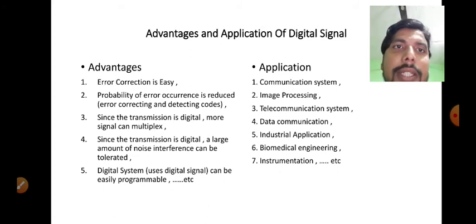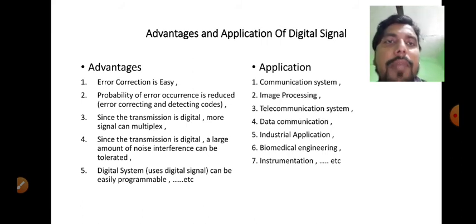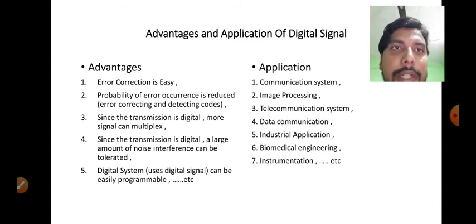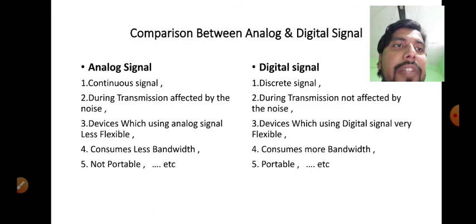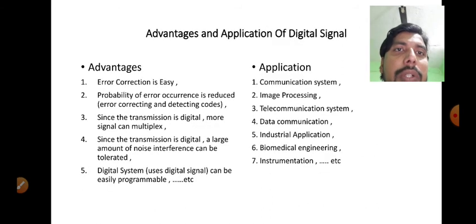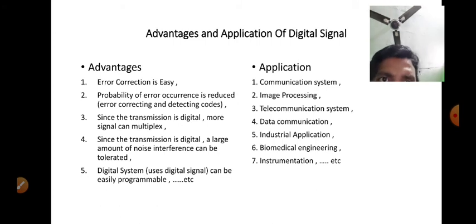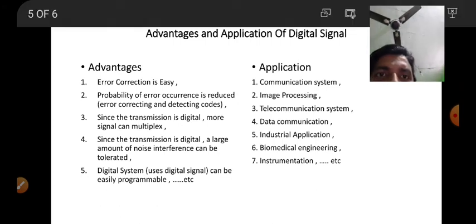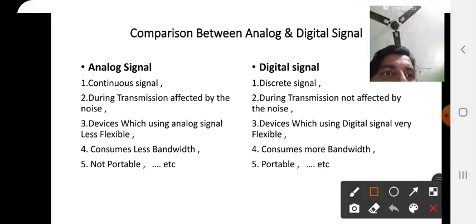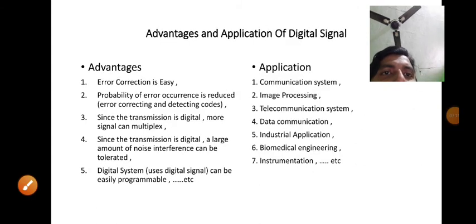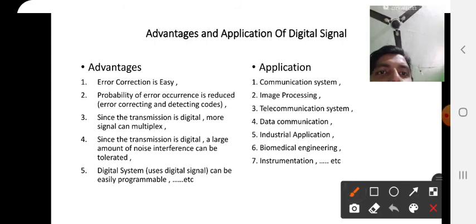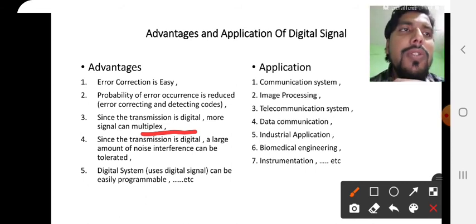Now the third point is that since the transmission is digital, more signals can be multiplexed. It means you can multiplex text, audio, and video. You know why? Because the bandwidth is more, and we already discussed that the bandwidth is more. So it can multiplex more number of signals. More number of signals means we can multiplex text, audio, video, and so on.